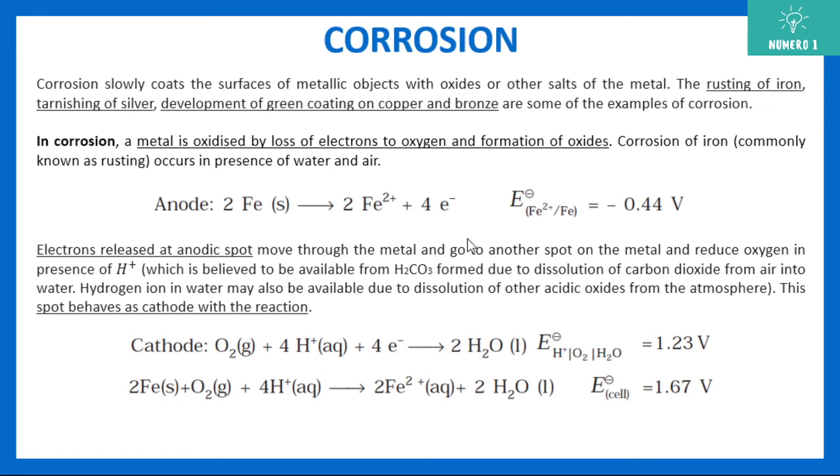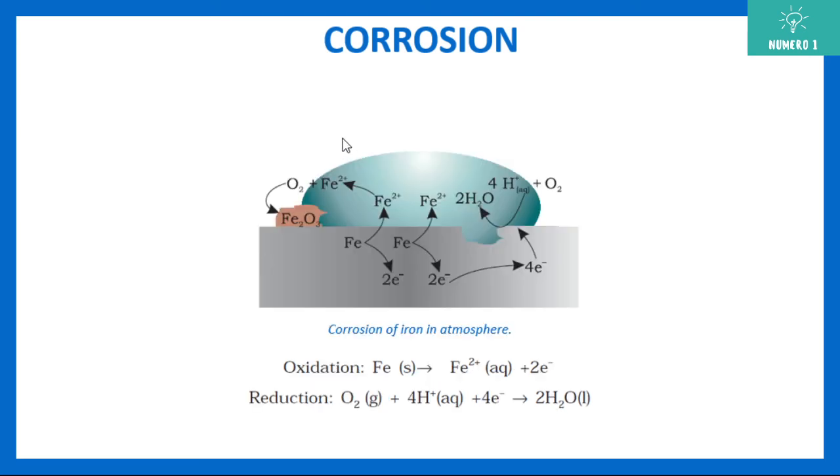Let me show you the process of what is happening here. Electrons are released at the anodic spot. So in the diagram, let's say this is my iron, it is losing electrons, so this is your anodic spot, and these electrons are free to move around. Now this Fe2+ is also free because it's an ion, and this is your water molecule which is present.